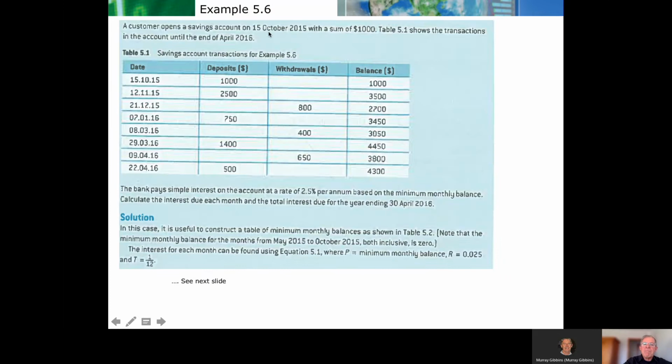This time we've got a bank account. Interest is being paid at 2.5% on the minimum monthly balance. We're going to calculate the interest due each month and the total interest for the year ended 30th of April 2016. The writer of the textbook is suggesting this time we should really do a table to work out what the minimum monthly balances are. So let's do that on the next slide.